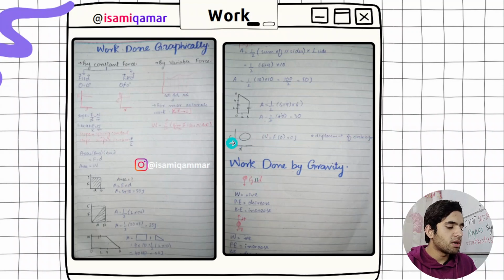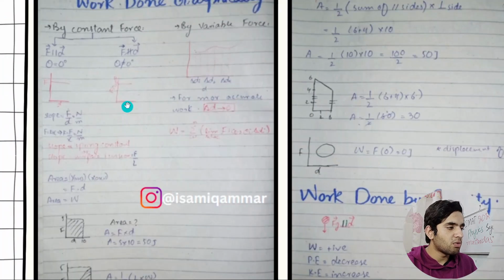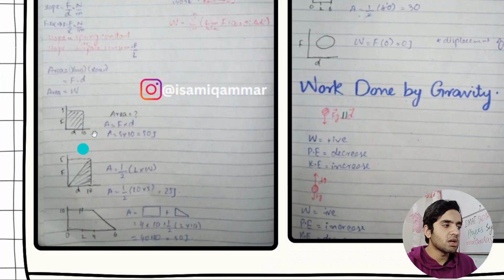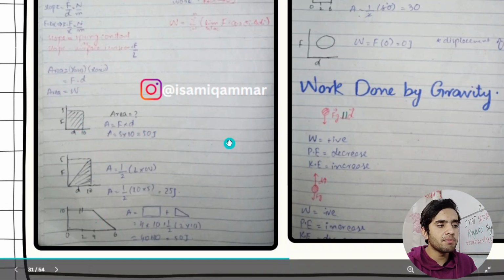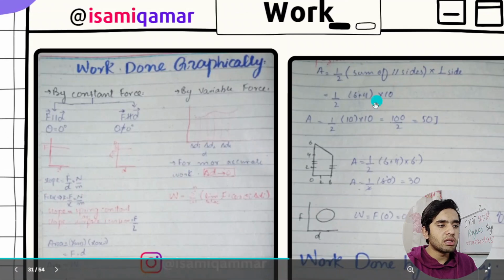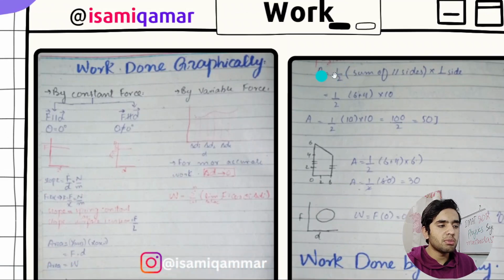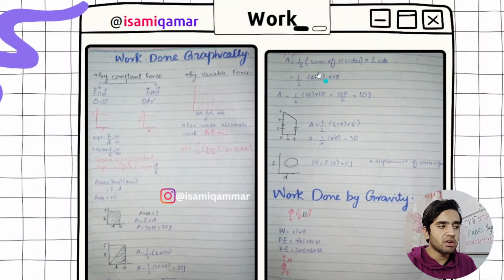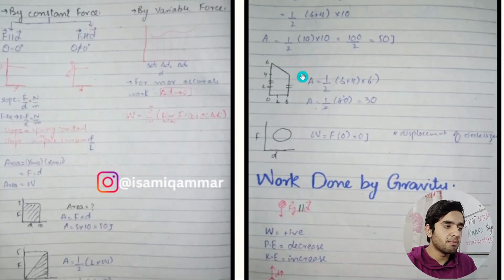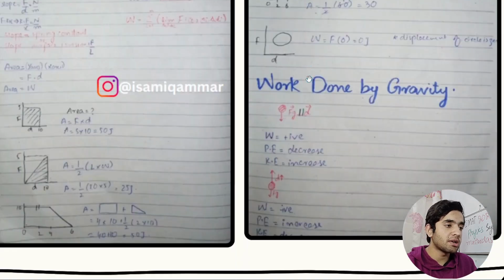Then we have got work done graphically. So I explained how to find work done graphically. I have added how to calculate work in square, rectangle and trapezium. I have written all the formulas. This is the formula for trapezium. Follow this formula to calculate work in trapezium area. Sorry, how to calculate area in trapezium.